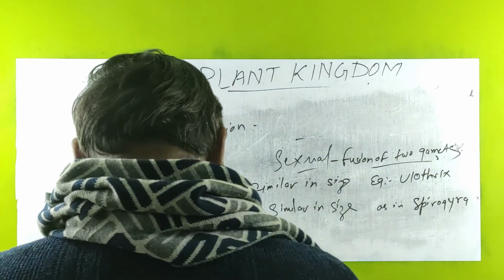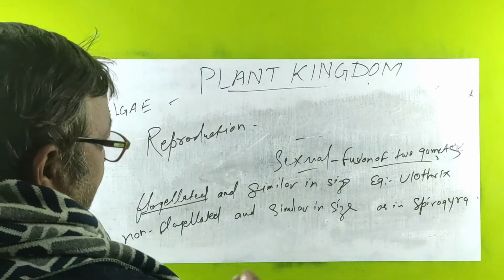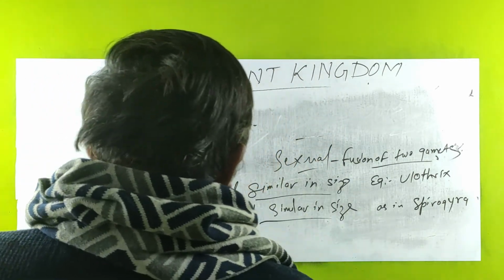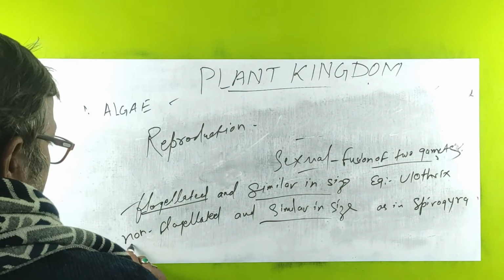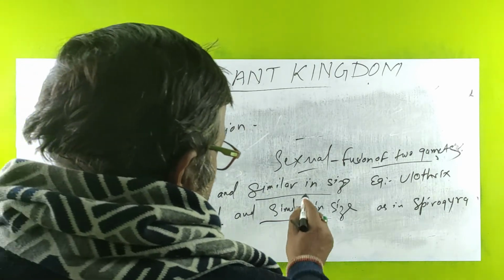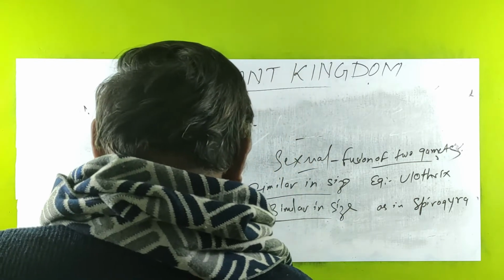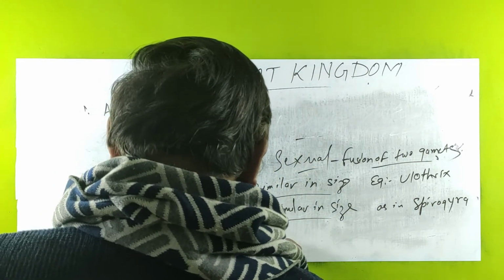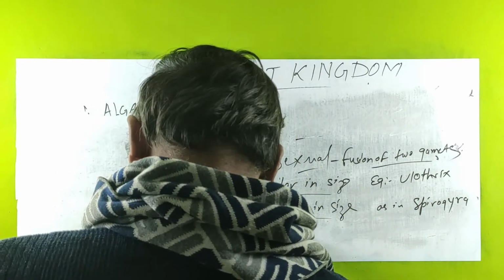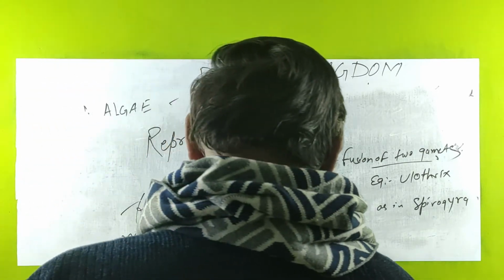We find such gametes that are similar in size, whether flagellated or non-flagellated, and this is called isogamous.